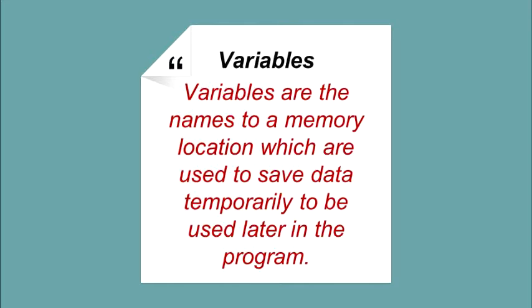Variables. So what are variables? Variables are the names given to a memory location which are used to save data temporarily to be used later in the program. During execution of a program, a value can be stored in a variable and the stored value can be changed. In Java language, it is necessary to declare a variable before it is used.